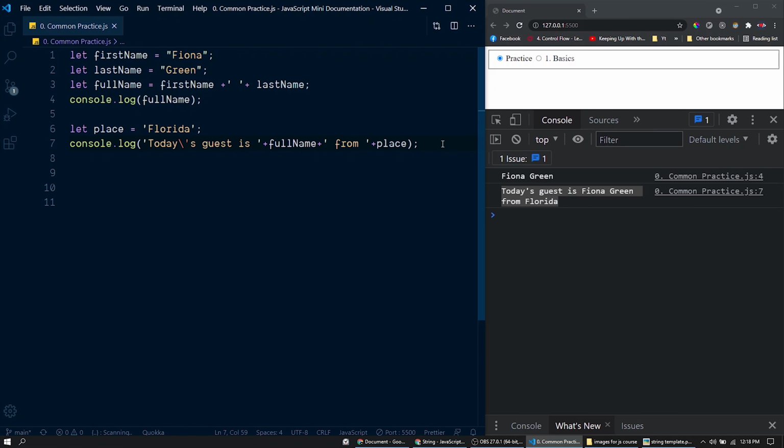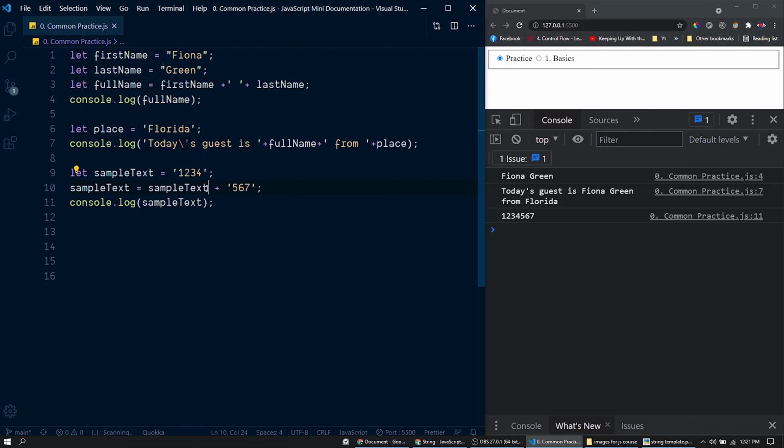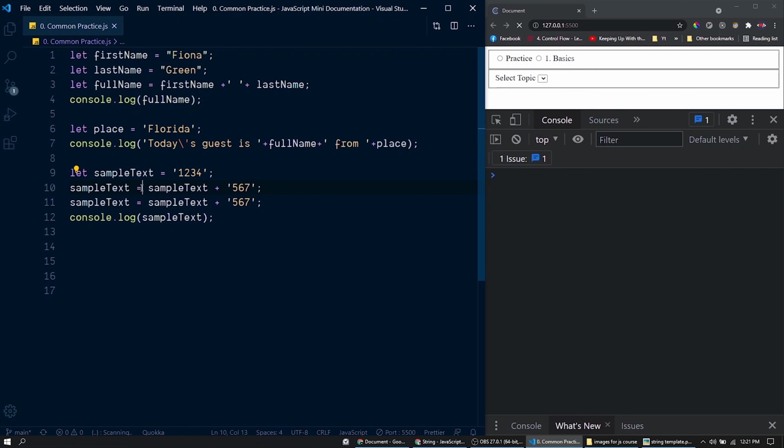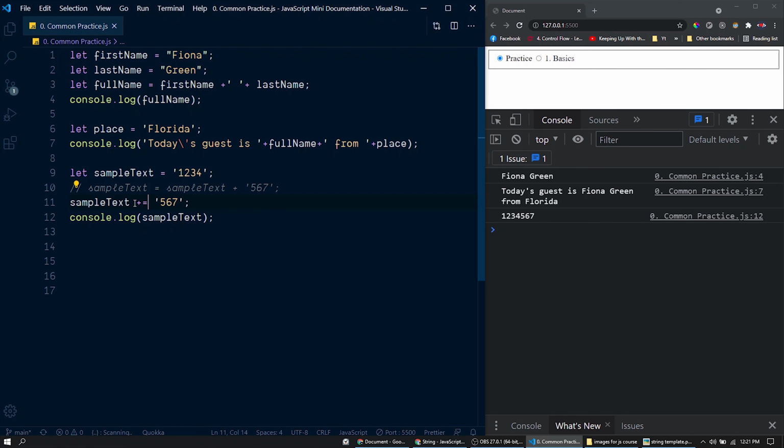In the previous session we have learned compound assignments. Let's try that for this concatenation plus operator. Suppose we have a variable sample text, and let's initialize that with 1, 2, 3. Now let's append a few more numbers into this string here. So we could do this: sample text plus 5, 6, 7. Let's print the value into the developer console. So here we have the output. Since we have the same variable on both sides of this assignment here, we could use compound assignment. So let me duplicate this line here, and let's comment this first line, and let's use this compound assignment. The operation is working as we expected.